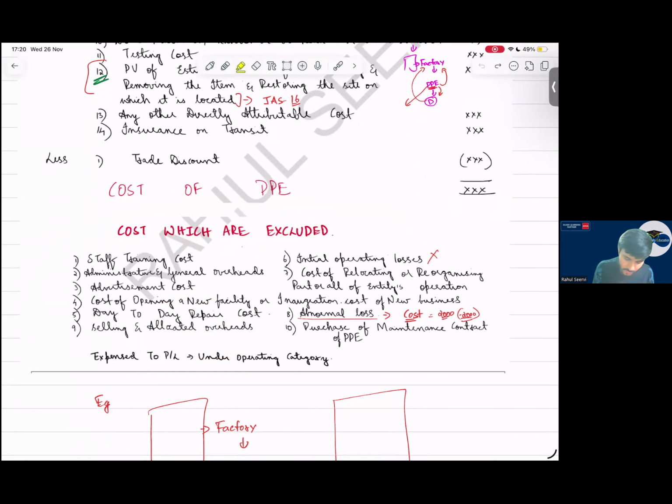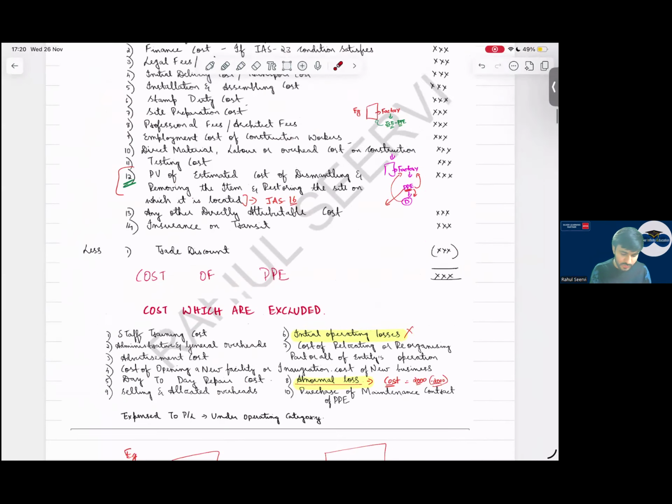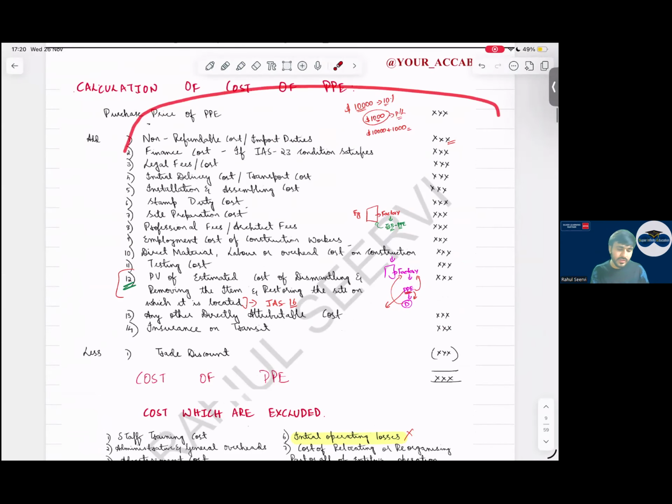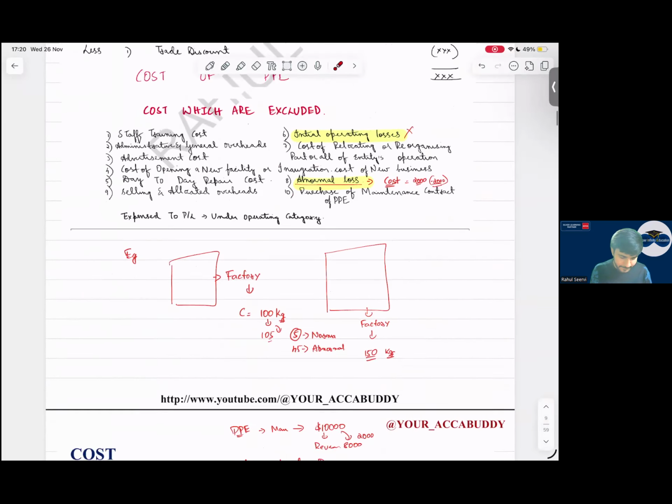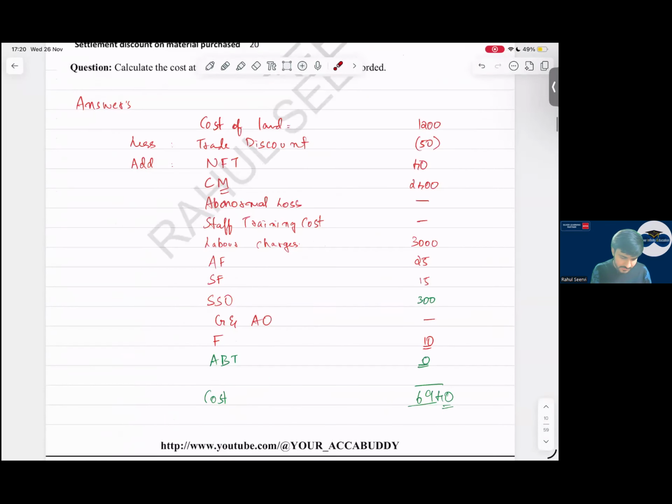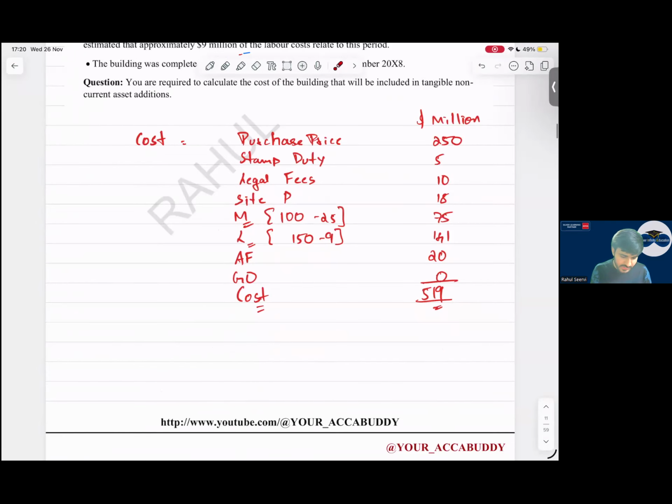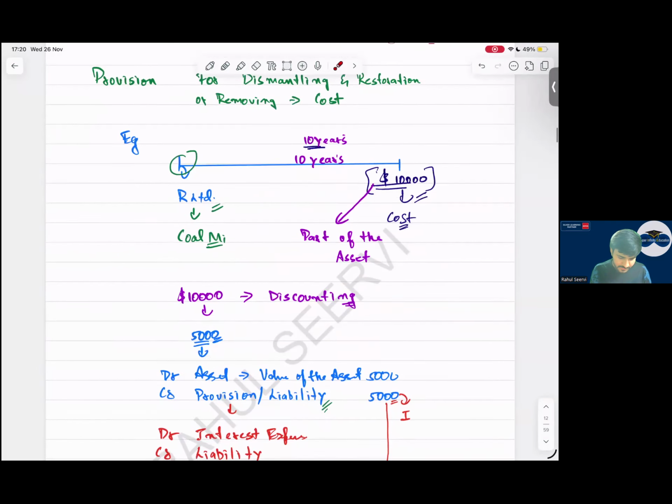So this is where you will make mistakes. Initial operating loss will not be considered as part of the cost. Abnormal loss will not be considered as part of the cost of the asset. So this is the first type of MCQ that can come in your exam. A very easy and simple thing. What are the elements which belong to the cost? For this, I'll not take a question. It's an easy thing. Now see everyone.